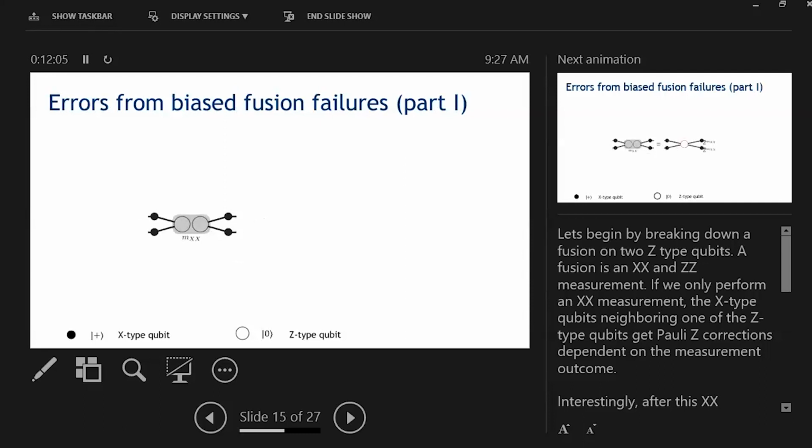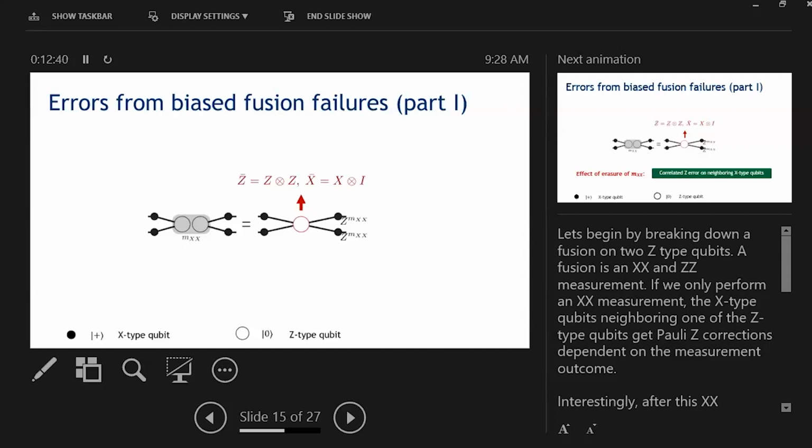When we perform only the XX measurement on these 2 qubits, 2 things happen. Firstly, we pass on Pauli Z corrections to 2 X-type neighbors that are dependent on the measurement outcomes. So if we have a 0 measurement outcome, we apply identity to those neighbors. If we have a 1 measurement outcome, we apply Z to those neighbors. Secondly, this XX measurement outcome combines these 2 Z-type qubits into a single virtual Z-type qubit, which is still secretly 2 qubits with the logical operator shown. This will come into play later.